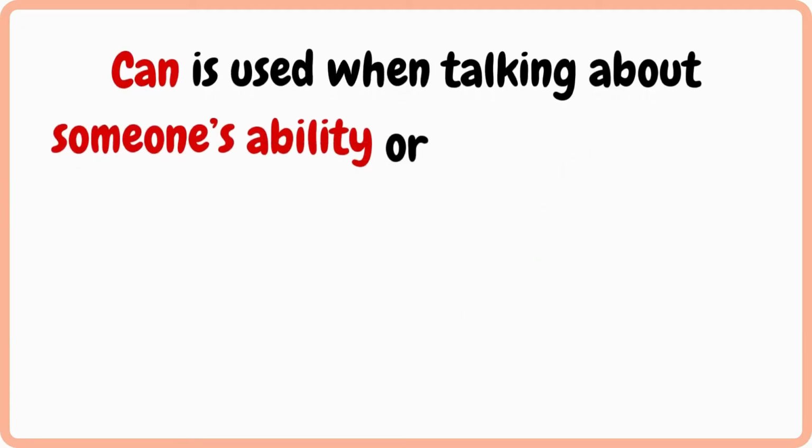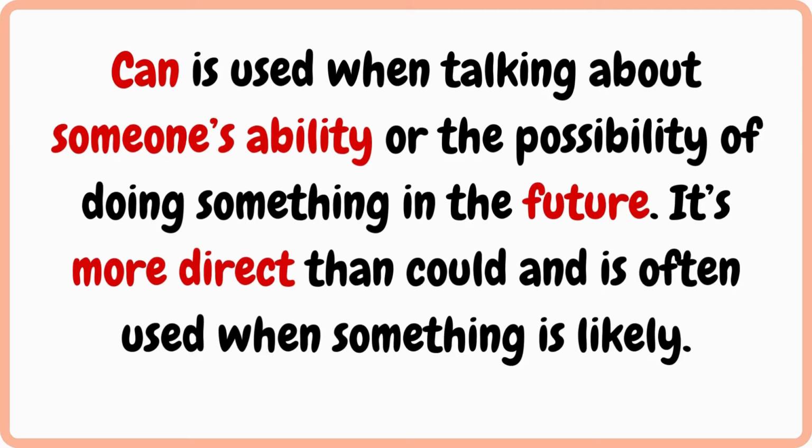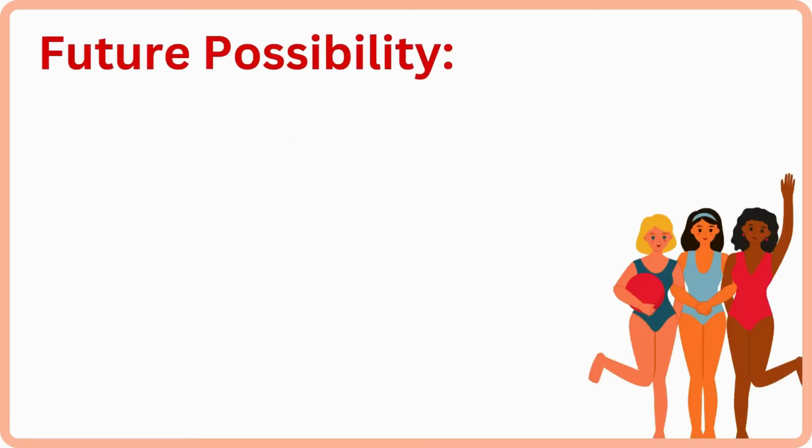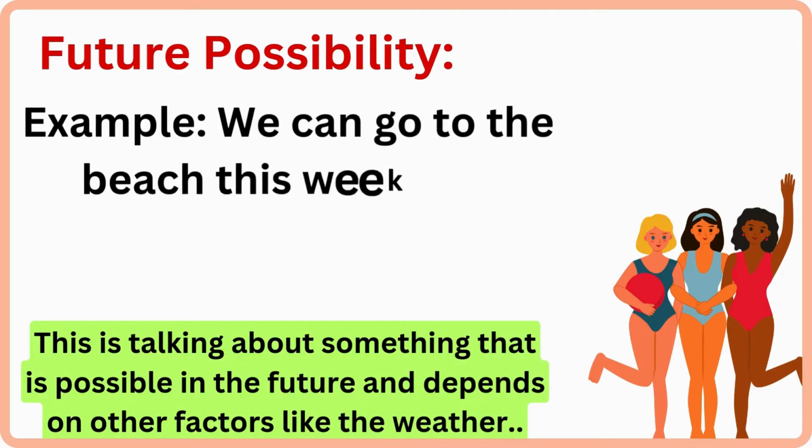Can is used when talking about someone's ability or the possibility of doing something in the future. It's more direct than could and is often used when something is likely. Future possibility. Example, we can go to the beach this weekend. This is talking about something that is possible in the future and depends on other factors like the weather.